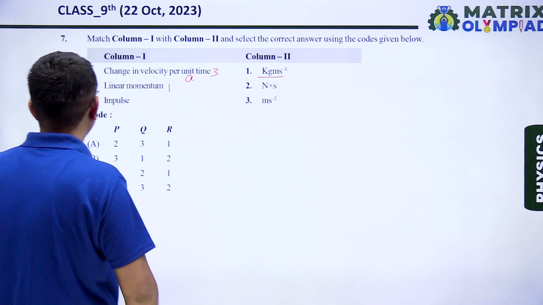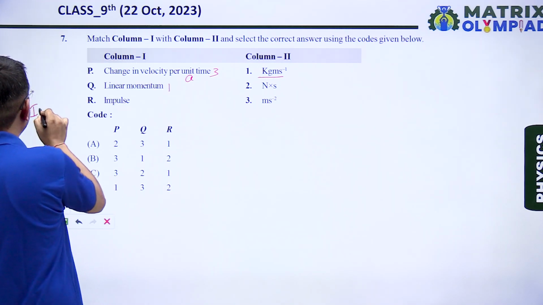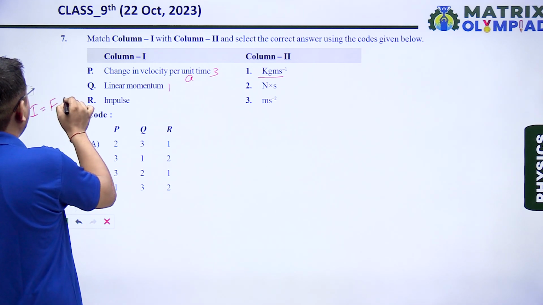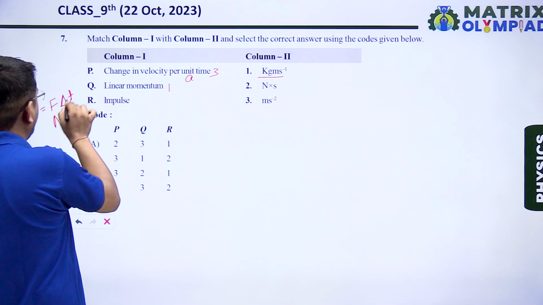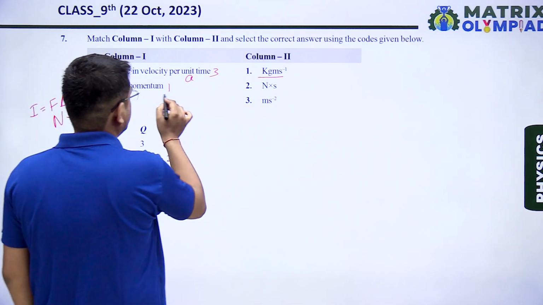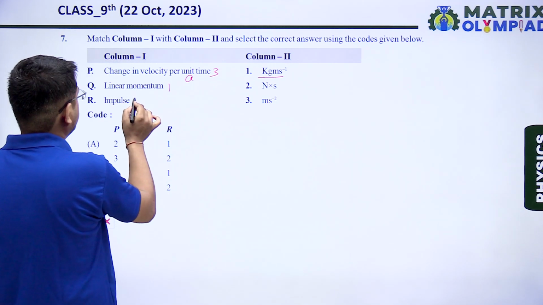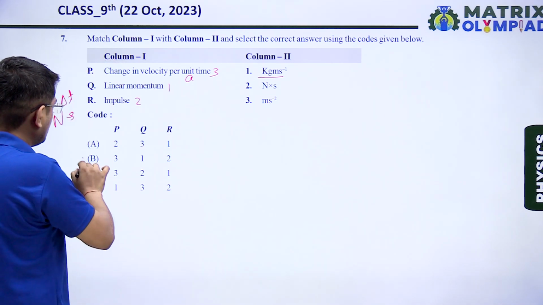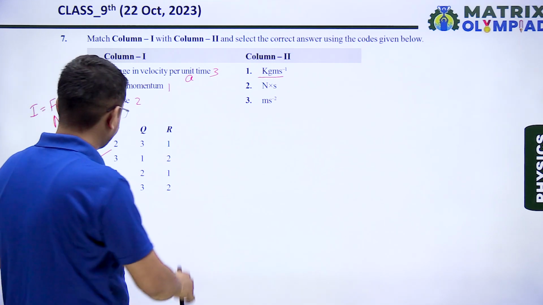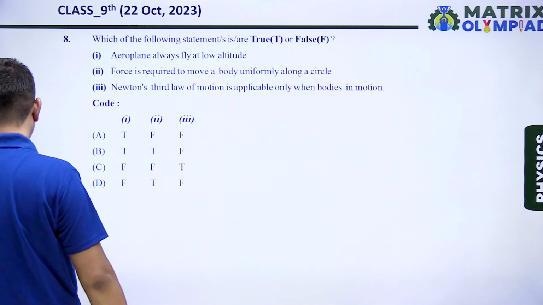And impulse. We know that the formula of impulse, I is equal to force multiplied by time of contact. So unit of force is Newton and for time it is second. So for impulse it is Newton second, that is 2. So correct code of answer is 312, that is option B is our correct answer. Next question, question number 8.